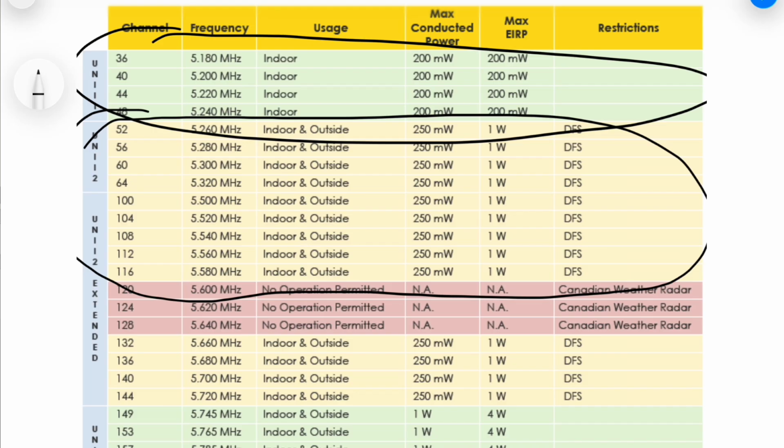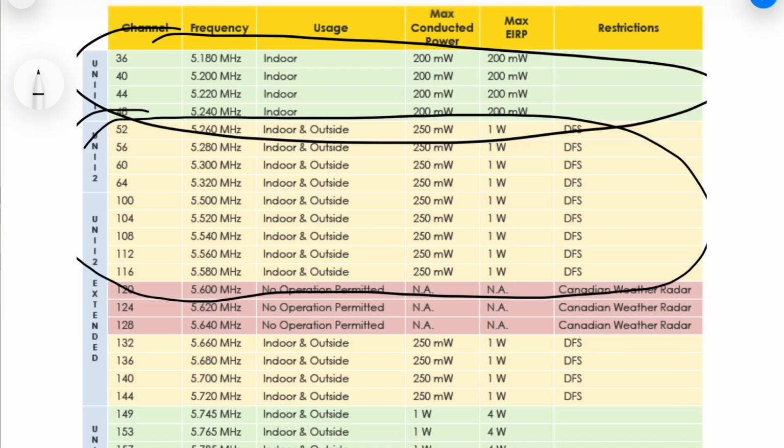The result is that in dense residential environments, like apartment buildings, DFS channels are often the least congested 5 GHz spectrum available. If you're running gear that handles DFS properly, accepting the 60-second startup delay in exchange for operating on a channel with essentially no neighbors can be a worthwhile trade-off, particularly on channels 100 to 116 and 132 to 144, which tend to see the least ISP traffic.